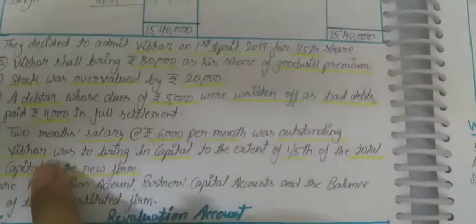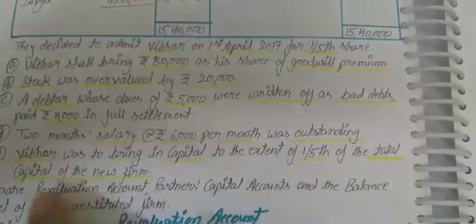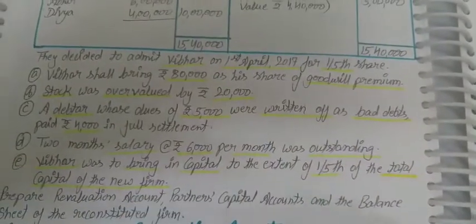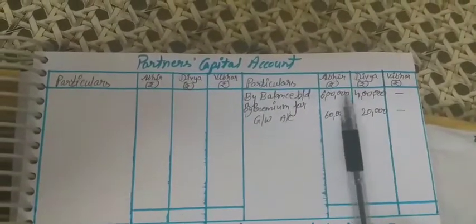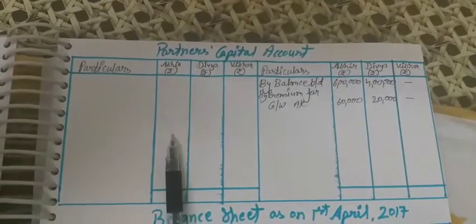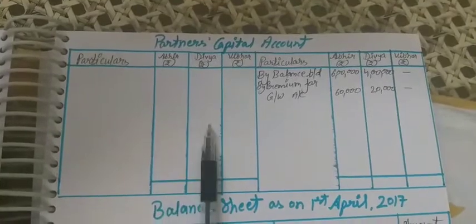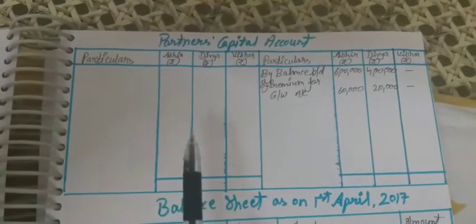Next one, Vibhor was to bring in capital to the extent of 1/5 of the total capital of the new firm. So total capital, how do we calculate? Total capital will be calculated from these two partners after doing all the adjustments. After all adjustments, the balance of the partners Abhir and Divya in the capital accounts will be the total capital of the firm.